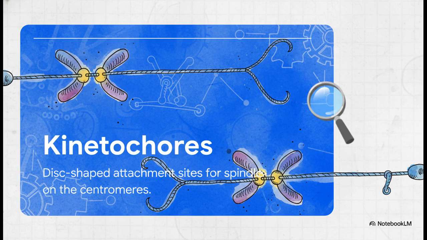As that nuclear envelope completely disintegrates, we enter metaphase. The centrosomes at the poles are shooting out spindle fibers. But what exactly are they grabbing onto? Well, that is where kinetochores come in. These are small, disc-shaped structures on the surface of the chromosome centromere. Think of them as precise mechanical attachment sites. The spindle fibers hook onto these kinetochores from opposite sides, creating a highly logical mechanical push and pull system.